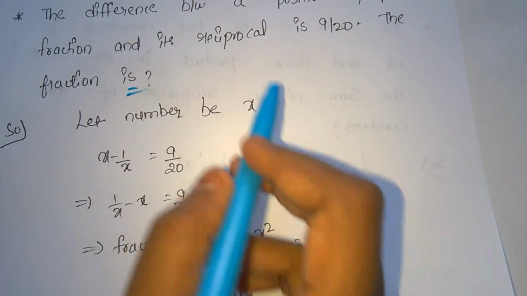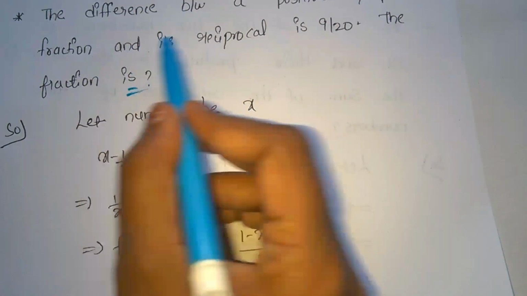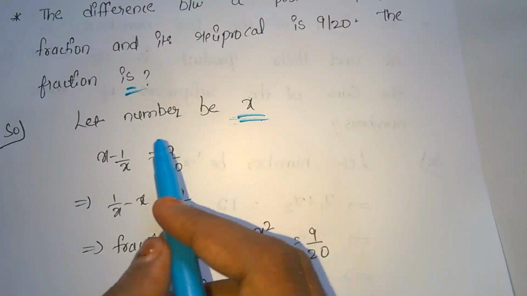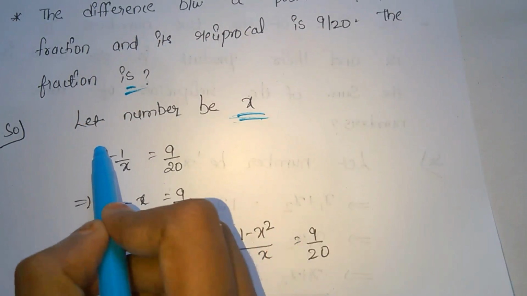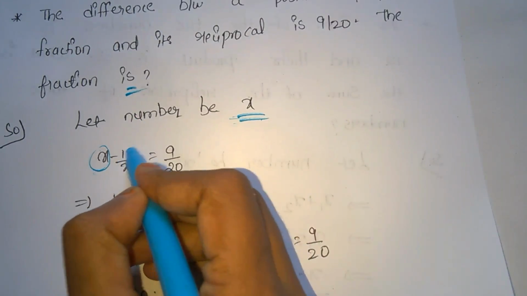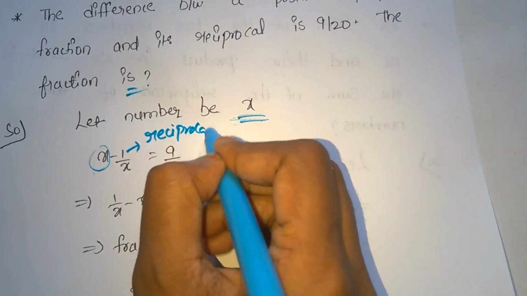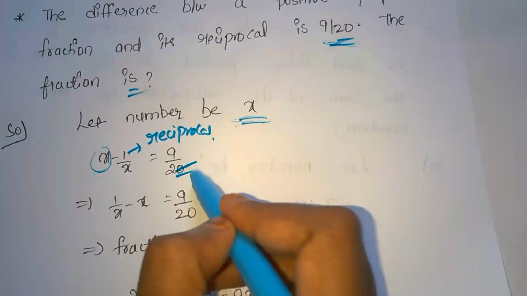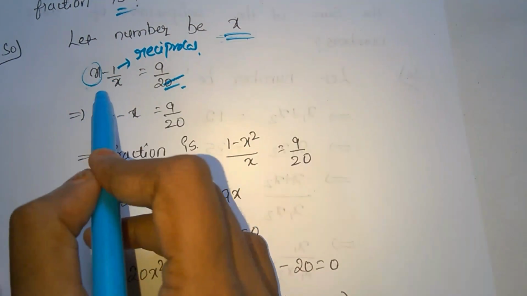Okay, let the number be x. In that question, the difference between the numbers, so we'll let the number be x. The difference means minus. X minus the reciprocal. This is 1 by x, which means reciprocal. X is normal and reciprocal is 1 by x. Okay, x minus 1 by x equals 9 by 20 in that question.